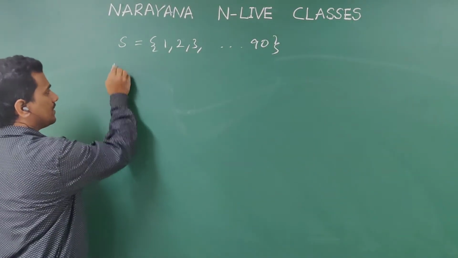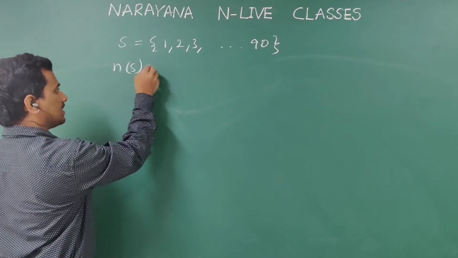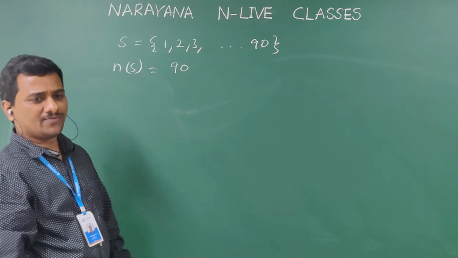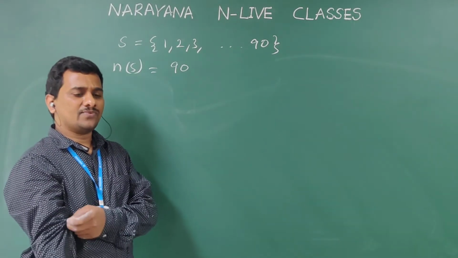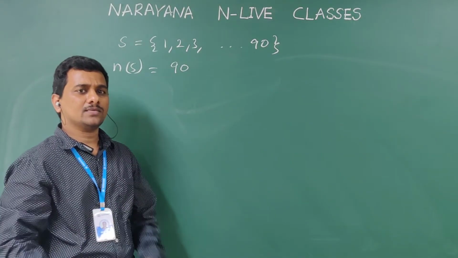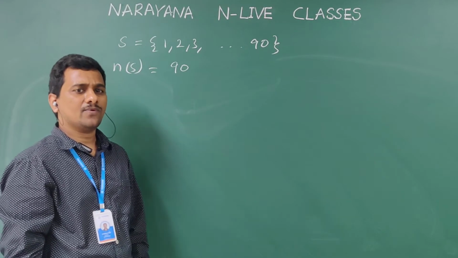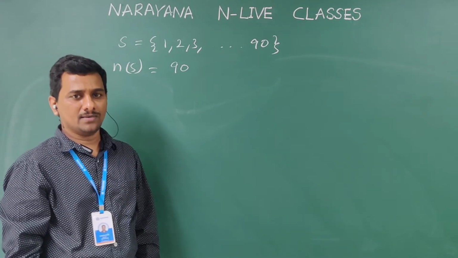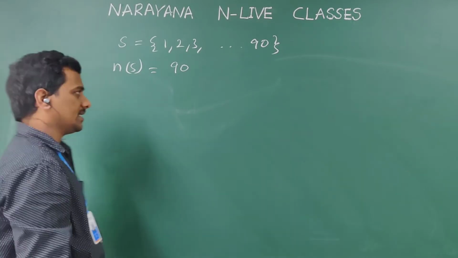Therefore, the number of elements in S. How many elements are there in total? So 90. It is 90. Now in that first one, if a disc is drawn from the box, what is the probability that it should be a 2-digit number? It should be a 2-digit number.